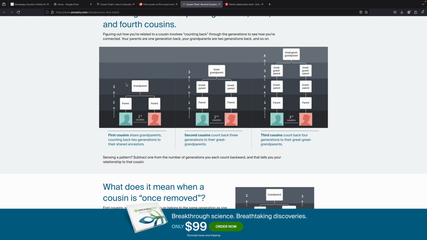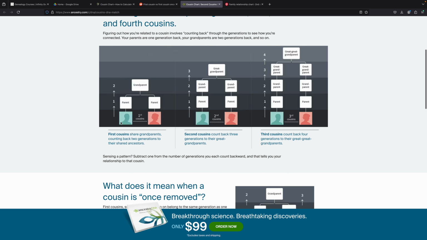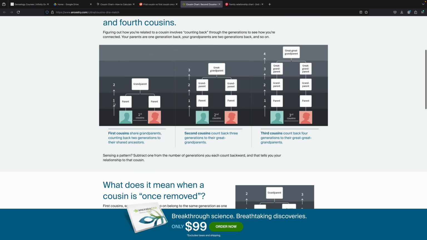Okay, now let's move on to second cousins. So now that we know first cousins share a grandparent, I want us to look at the little numbers on the left side of each of these 3 columns. So see, it's us here, then we have a 1 and we have a 2. So this is the first generation. We're starting down and going up. Remember, we're going up. So we have ourselves, the first cousins, we have our parents and our grandparents.